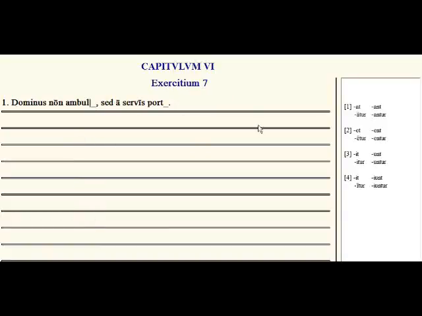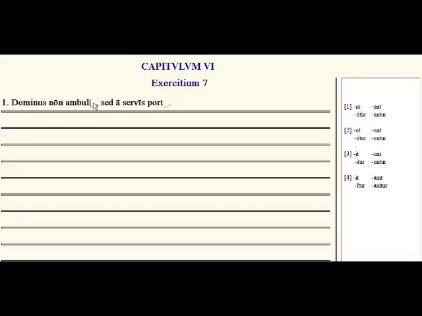Here we have active and passive. In the passage we didn't get to this, but let me quickly explain. We have -t and -nt. Let's say that we have the phrase ambulat, or laudat. Laudat, he praises. Laudant, they praise. Laudatur, he is praised. Laudantur, they are praised. So active and passive. He praises, he is praised. The subject does the action, or the subject receives the action when you have the -tur ending.